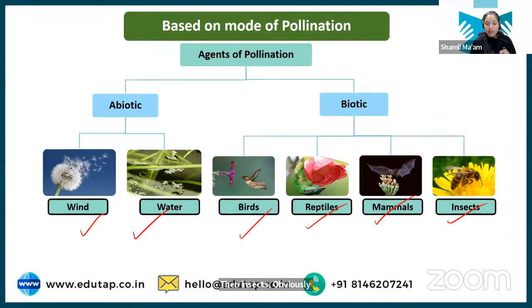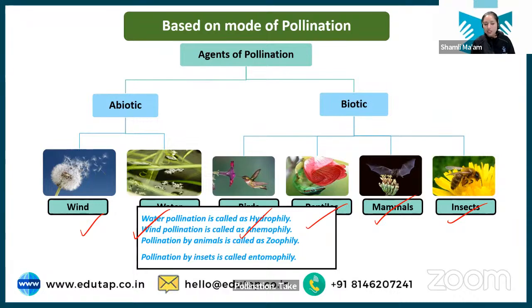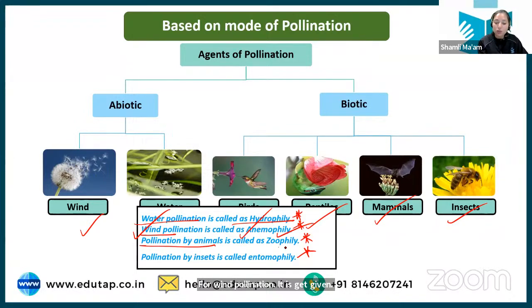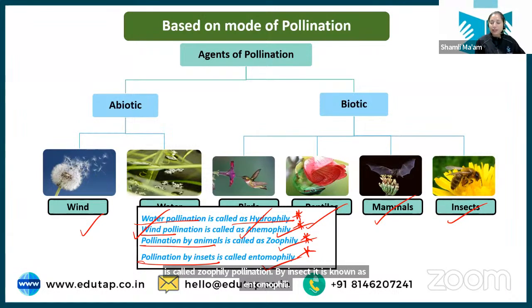Now there are a few terms associated with pollination agents that you have to understand. Students, this can be asked in the examination, so learn the terms. If water pollination happens, that is known as hydrophily. A question can be asked: what is the term given for water pollination? That is hydrophily. For wind pollination, it is anemophily. For pollination by animals, it is called zoophily. Pollination by insects is known as entomophily. Just remember the terms associated with different types of pollination agents.